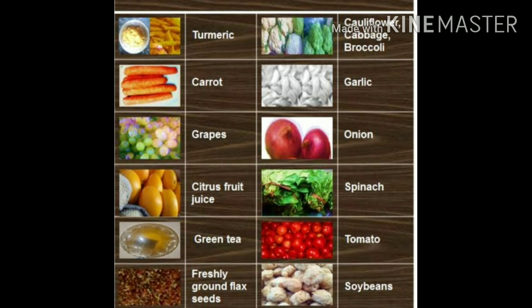The patient who suffers from cancer has to include in the diet turmeric, carrot, grapes, citrus fruit juices, mango, green tea, freshly ground flax seeds, broccoli, cabbage, garlic, onion, spinach, tomato, and the last one is soybean.